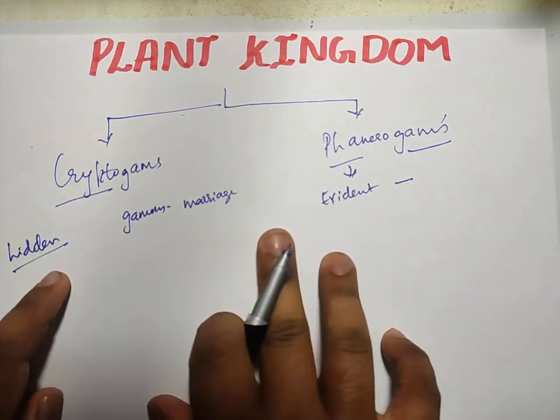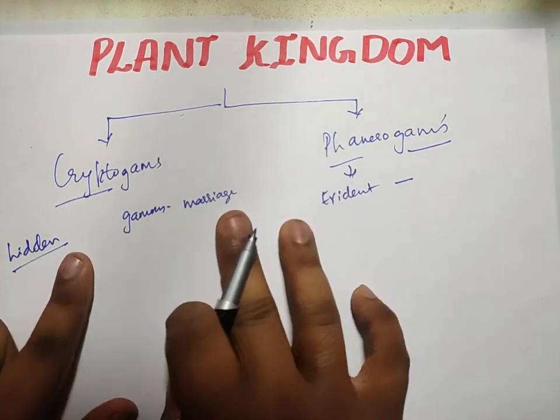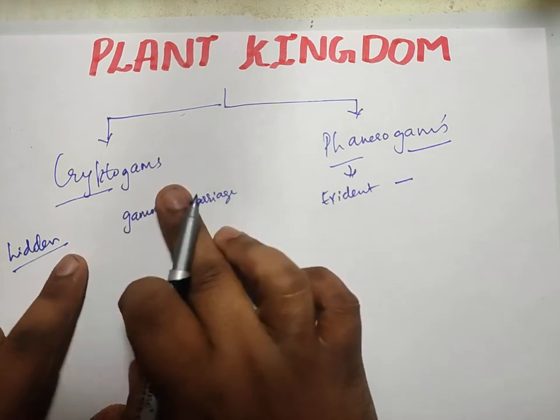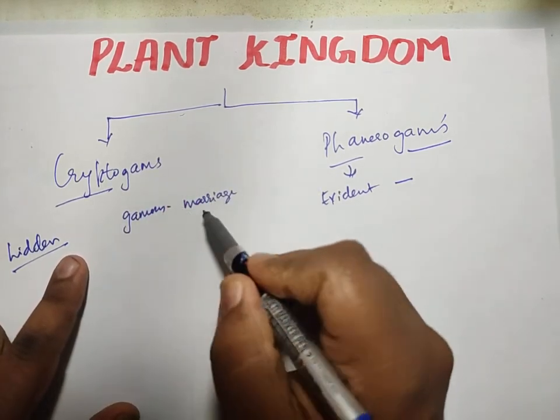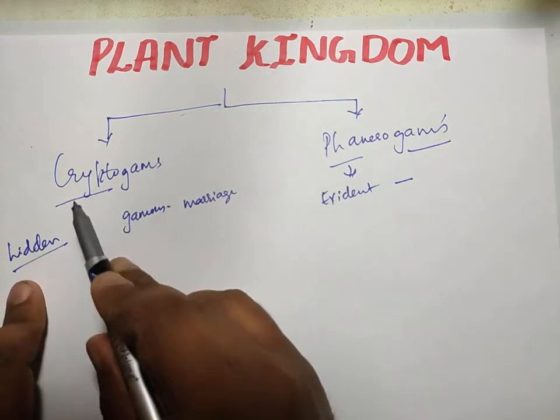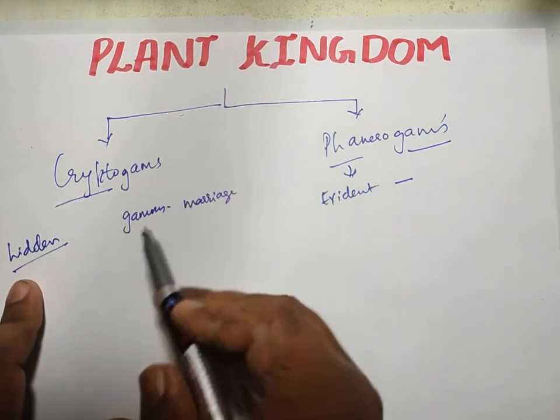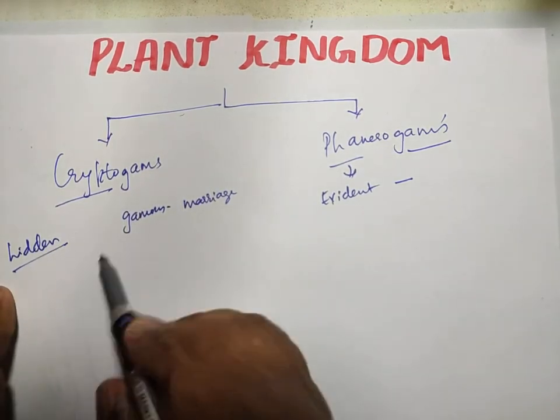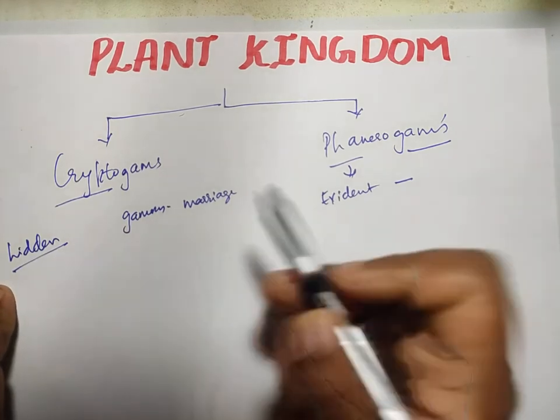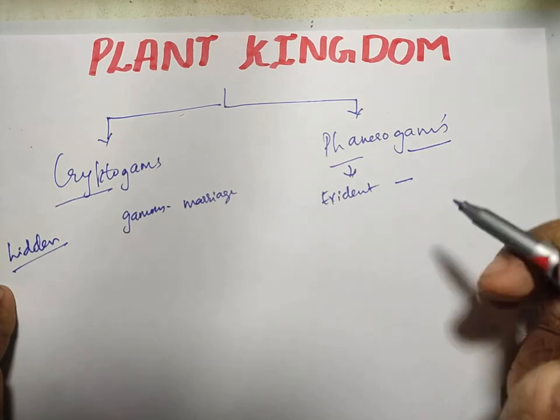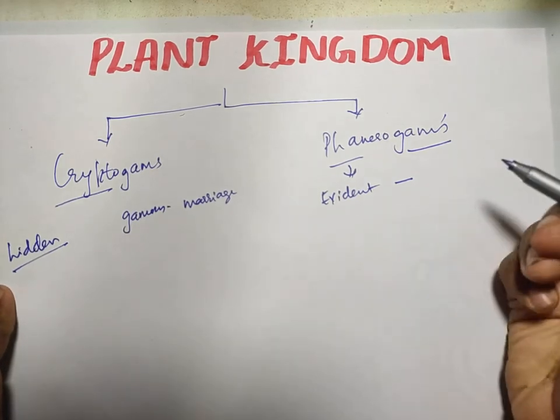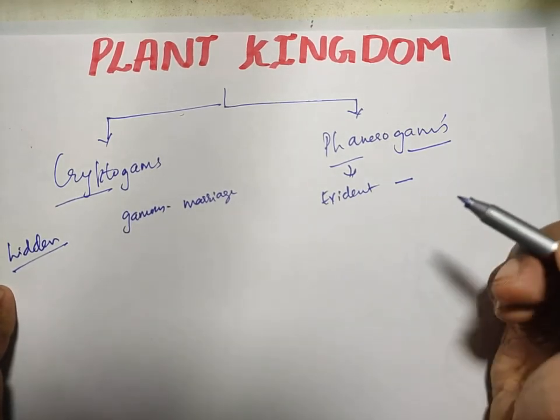Now when we split the word and see, cryptogams means hidden marriage, meaning here the gametes are hidden. So cryptogams refers to plants in which the gametes or the spores are hidden. And phanerogamous means the marriage is seen, that is, we are going to see the gametes, or we are going to see the structure.